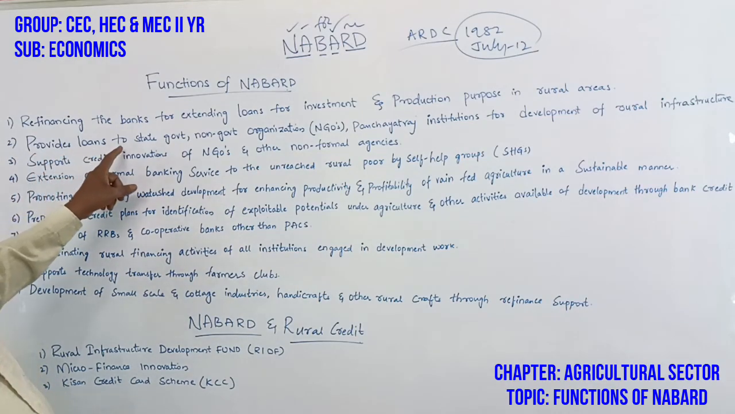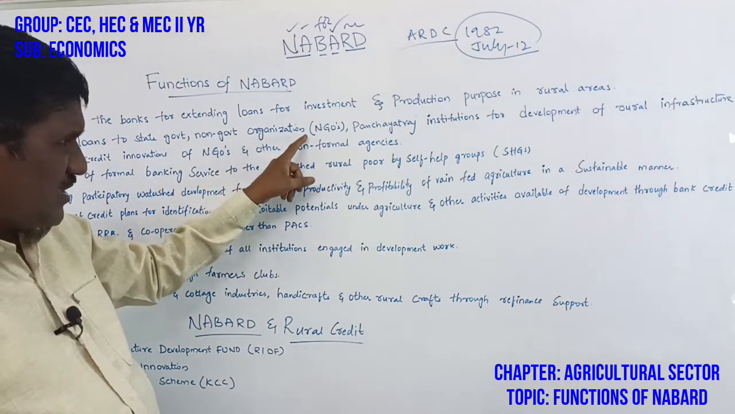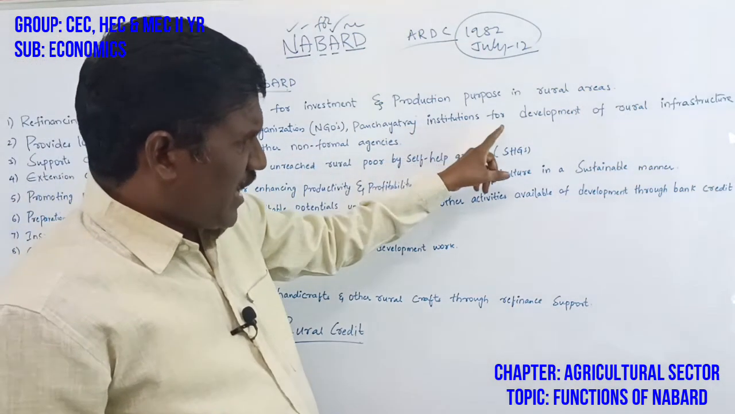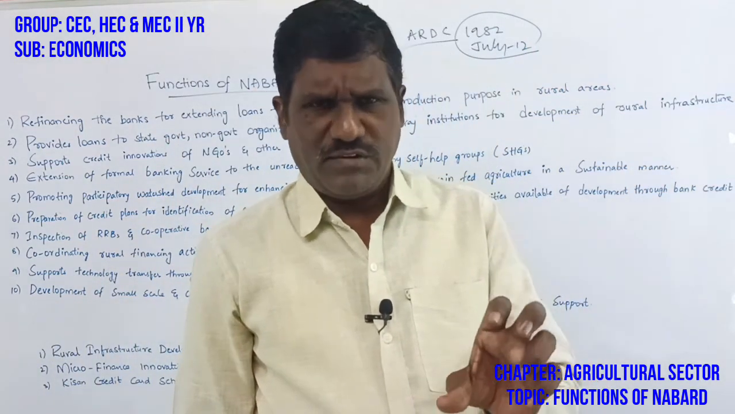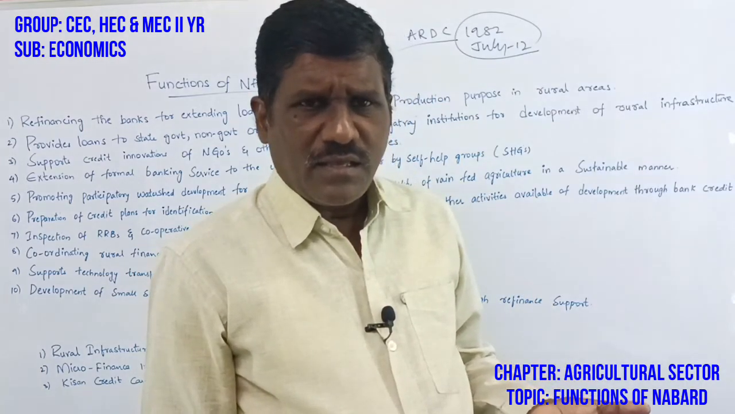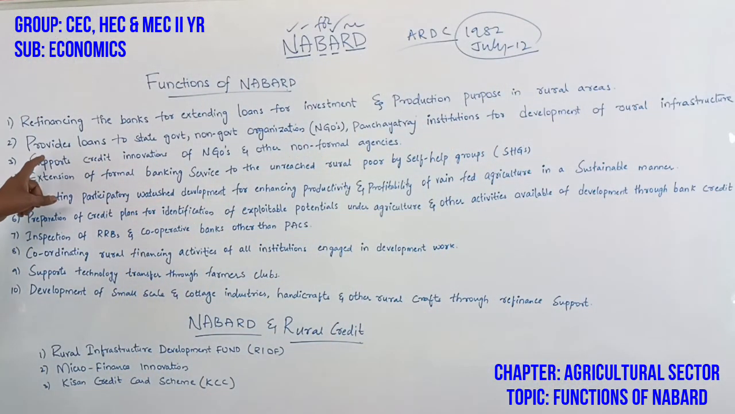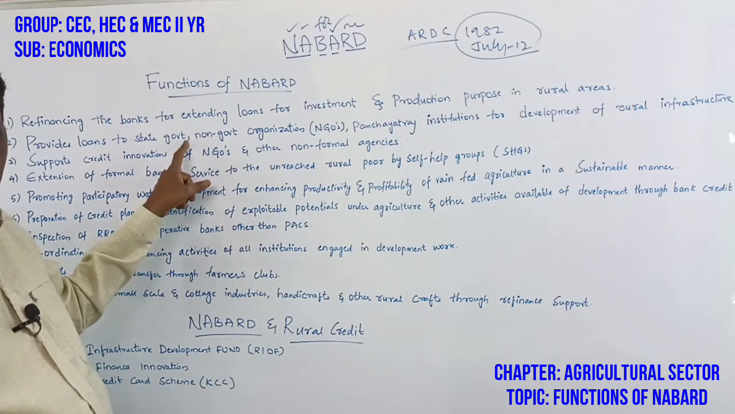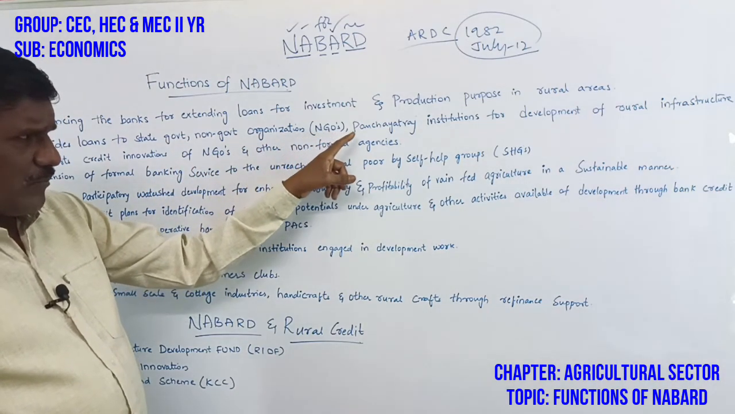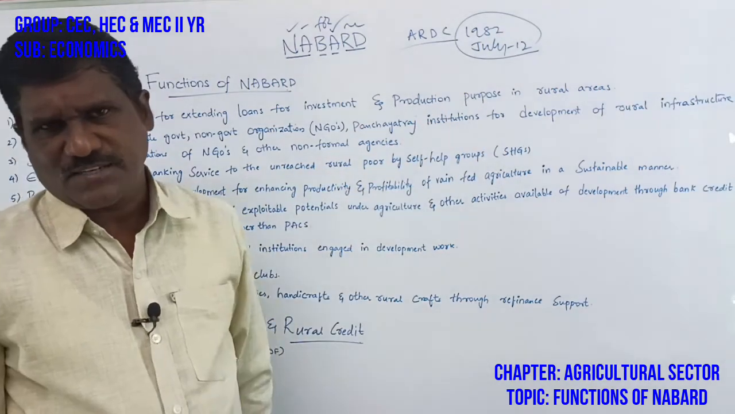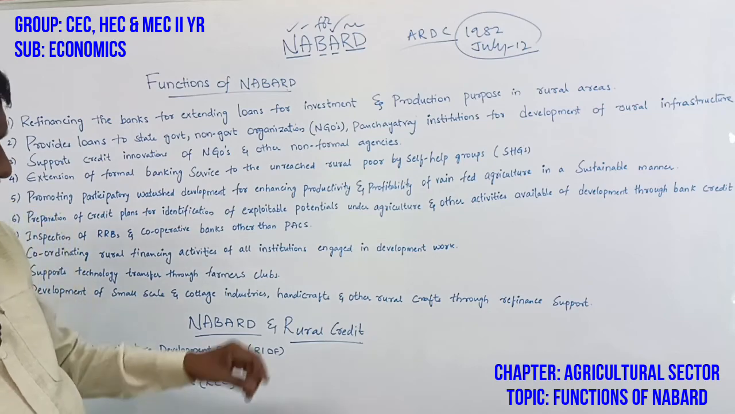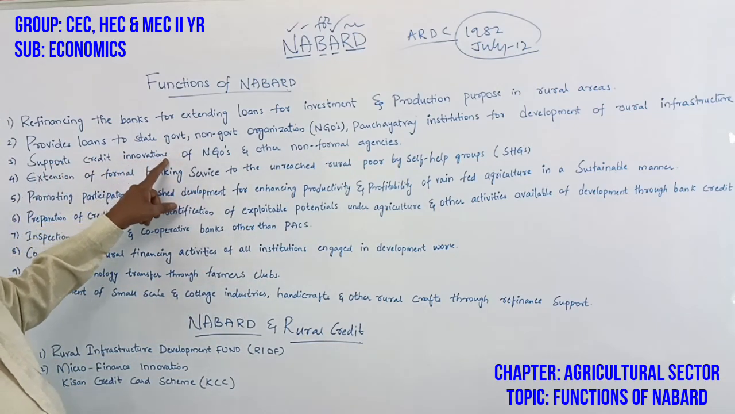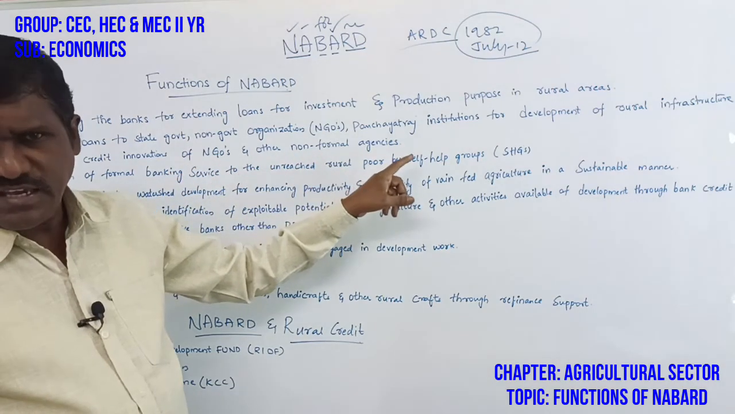Second, provide loans to state governments, non-government organizations (NGOs), Panchayati Raj institutions, and for the development of rural infrastructure. The rural infrastructure required in rural areas can be fulfilled by NABARD's loan facilities. Then, it supports and creates innovations of NGOs and other non-formal agencies.